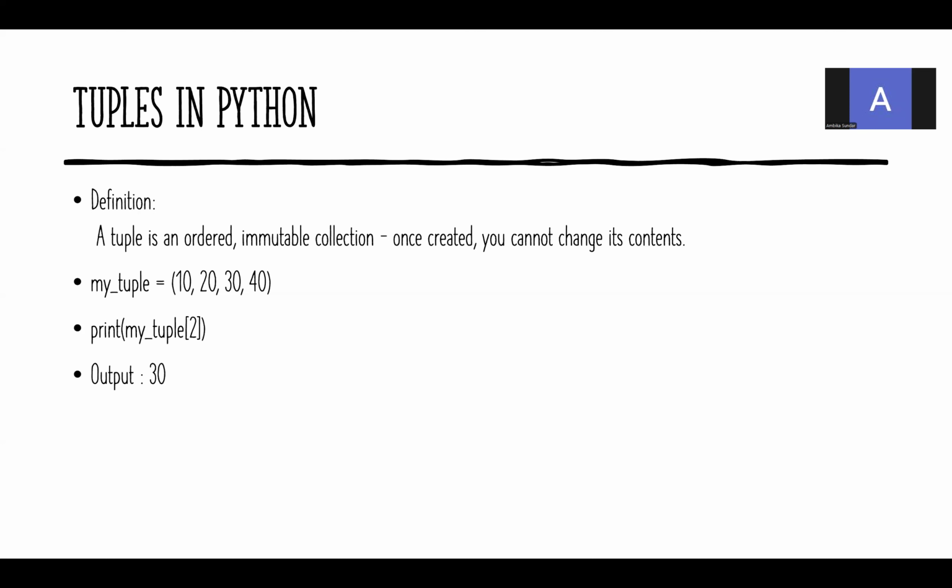Now I'm going to print the tuple of 2. 2 means it is going to print the element which is present in the index 2. 10 takes the index 0, 20 takes the index 1, 30 takes the index 2. So I'm able to see the output as 30.